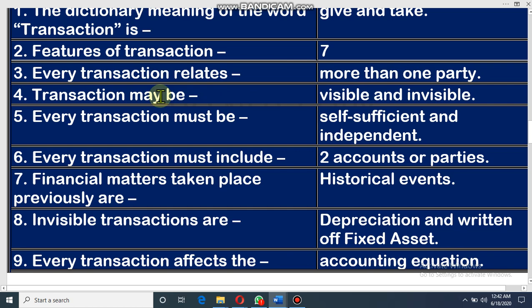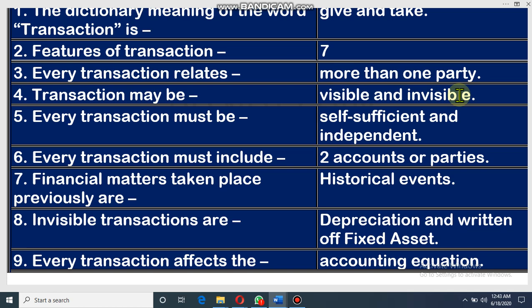Dear student, a transaction may be visible or invisible. That means some transactions we can see. If you buy a pen from the shop, you can see that you have a pen and you give some money to the shopkeeper. It is a visible transaction, dear student.